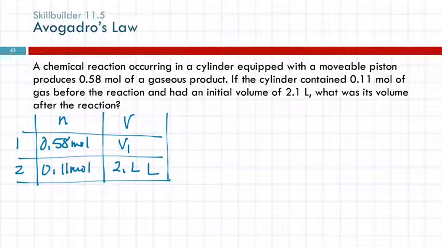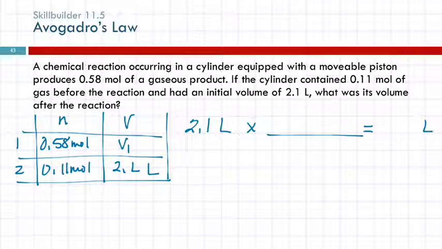So the ratio method for doing this is look at what you're starting with. So we're trying to find the volume after the reaction. So we're going to start with the initial volume. The initial volume was 2.1 liters. And so I can do a ratio and find my final volume. The ratio here is going to be the thing that's changing. Here it is the amount of moles.